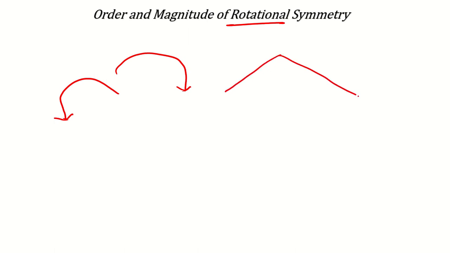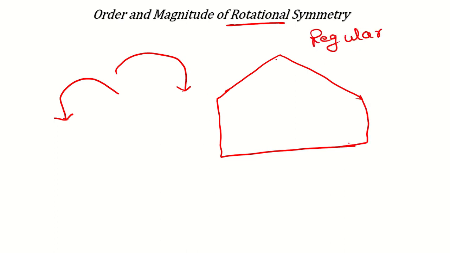Now next is the order and magnitude of rotational symmetry. What is that? Rotational symmetry means you can rotate in a clockwise direction, or you can rotate in a counterclockwise or anti-clockwise direction. For example, if you have a regular pentagon, rotational symmetry means if you rotate the picture with respect to the center point, then after how much angle it will overlap itself, or map to itself.